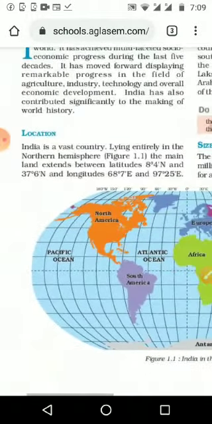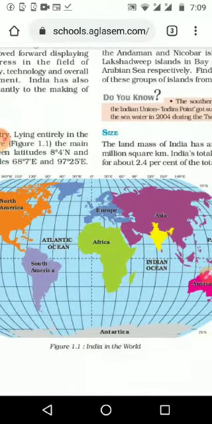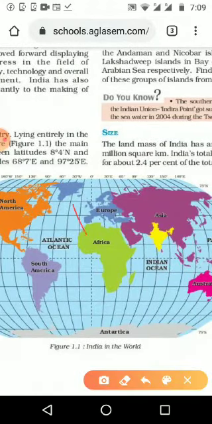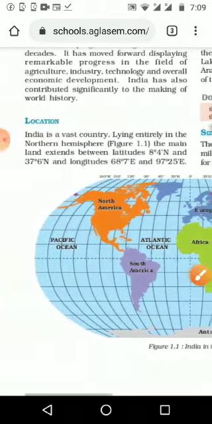India is a vast country, lying entirely in the northern hemisphere. We have seen that one. This is the equator, this is the northern hemisphere, and this is the southern hemisphere. So India lies in the northern hemisphere fully.